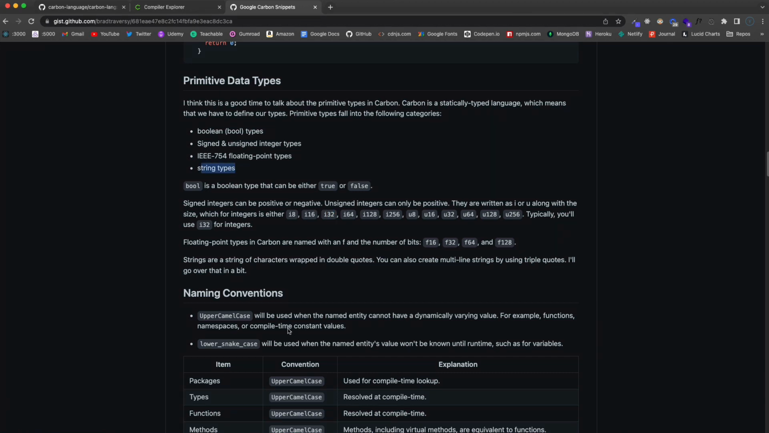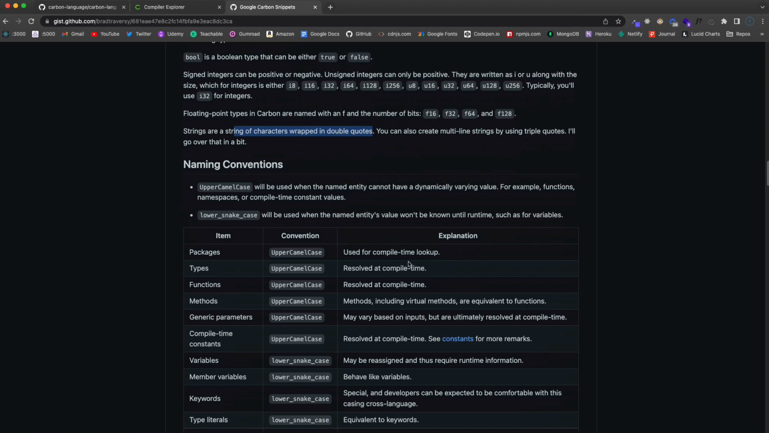And then, of course, we have string types, which are a string of characters wrapped in double quotes. You can't use single quotes. They have to be double. And you can also create multi-line strings using triple quotes. And I'll go over that in a little bit.